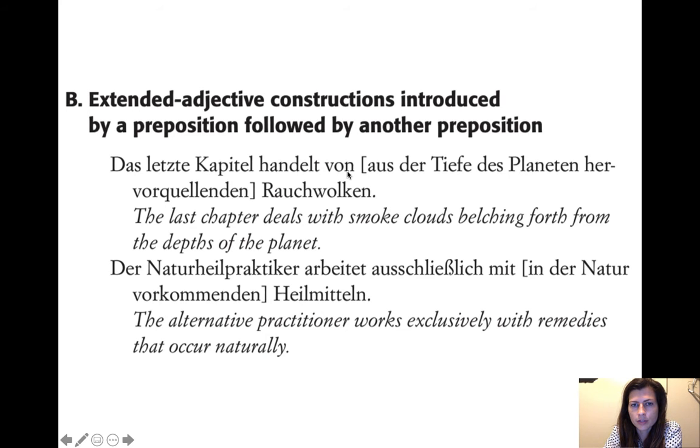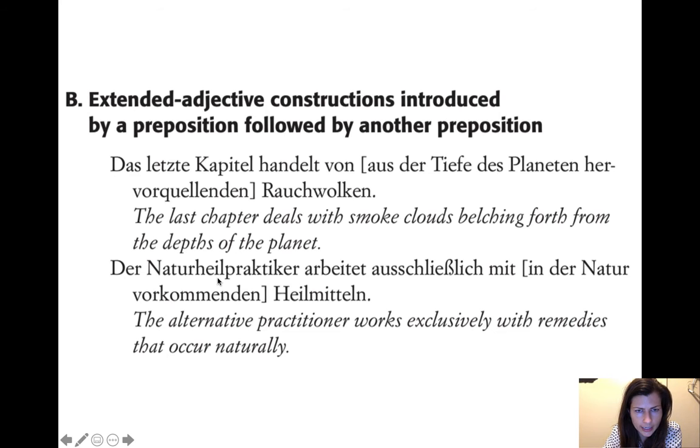So then you end up with von and aus right next to each other, and that can be confusing. So that's why whenever you think you're dealing with an extended adjective construction, it's important to just bracket it off and then first translate the outer part, von Rauchwolken, with smoke clouds, and then get to the inner part with the extended adjective construction, and then move along with that.